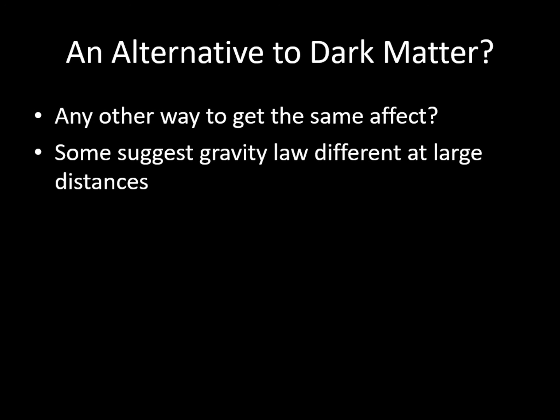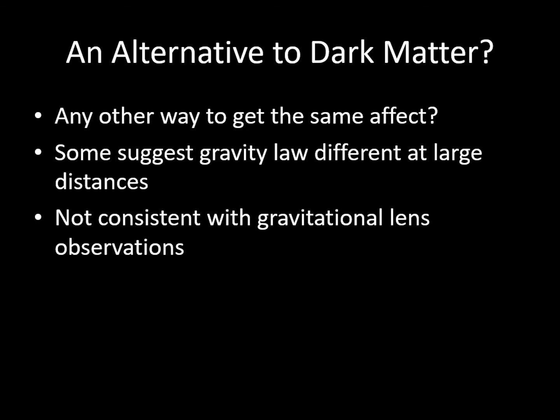However, folks working on this approach have had trouble making it fit with general relativity, as well as some of the observations of gravitational lensing. In particular, many of the gravitational lensing observations suggest that the gravitational force doesn't always follow the same pattern as the visible matter. This couldn't be caused by a change in the gravitational force law. As a result, most astronomers consider dark matter to be the more likely explanation.